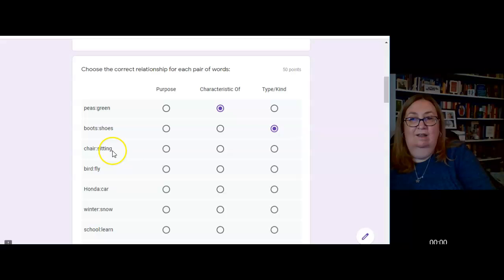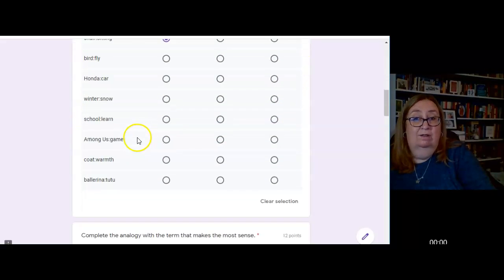Chair is to sitting. The purpose of a chair is for sitting? Yes. A characteristic of a chair is sitting? A type of chair is sitting? So obviously this one is purpose. So I've done the first three for you, and that's one of each kind to help you know what you're doing. These questions are worth 50 points, so pay attention.